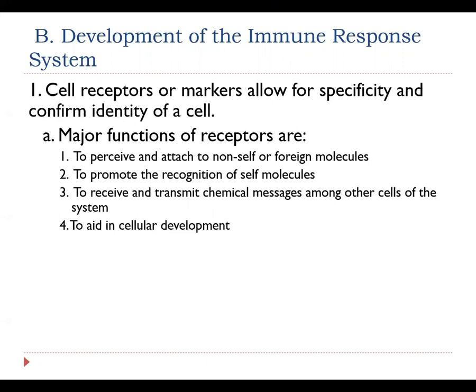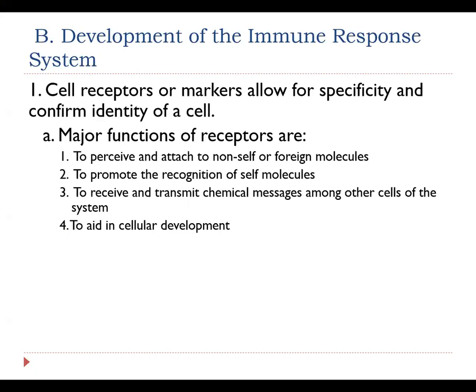These types of cellular receptors will be found specifically within our immune system cells. You can also find cellular receptors that promote the recognition of self molecules, meaning that they are basically going to be molecules that promote self as a marking. So they basically display that to all body cells. They say, I am self.